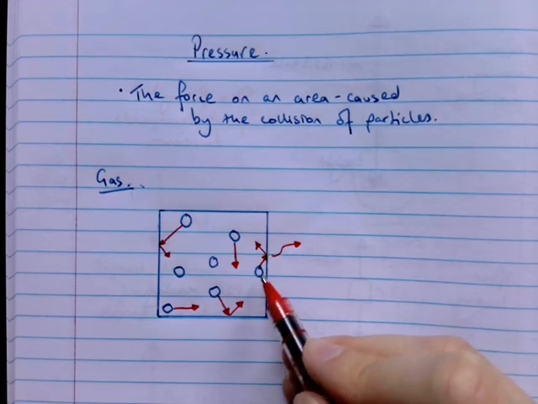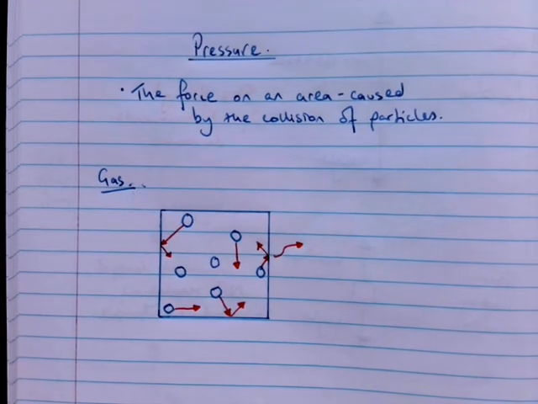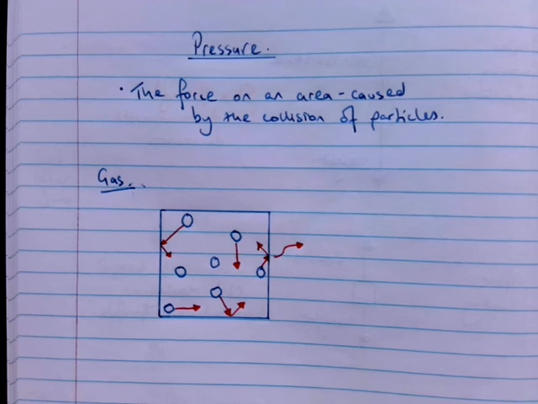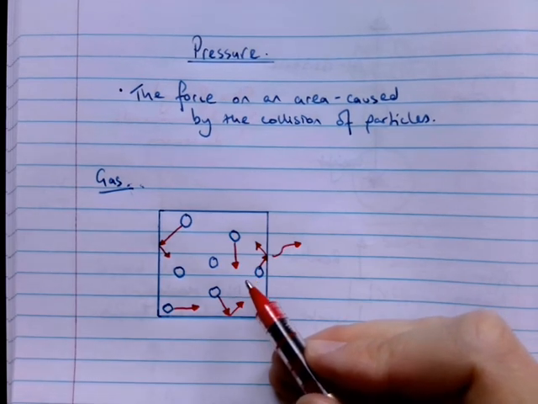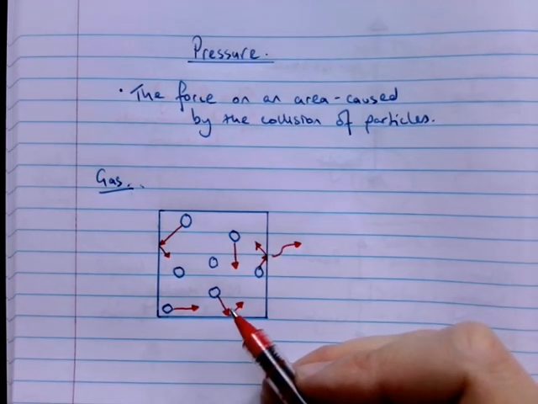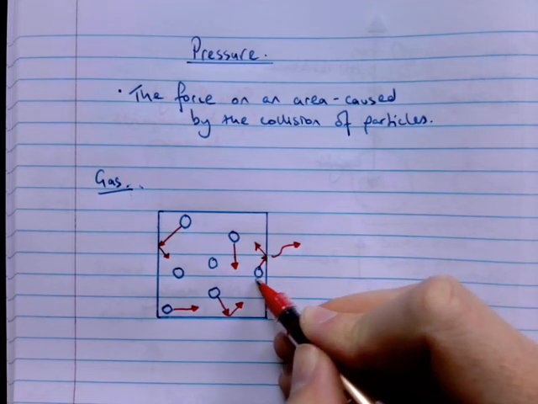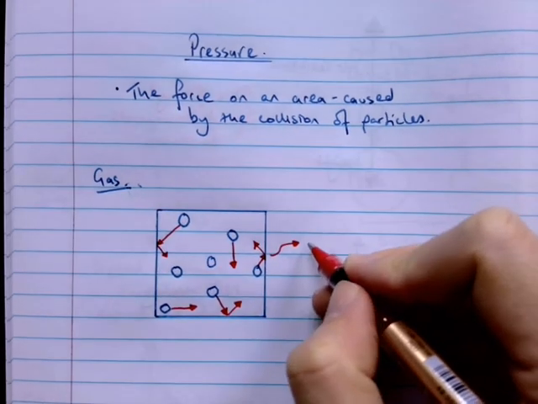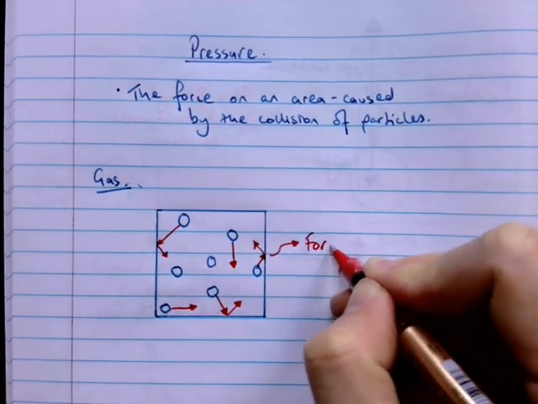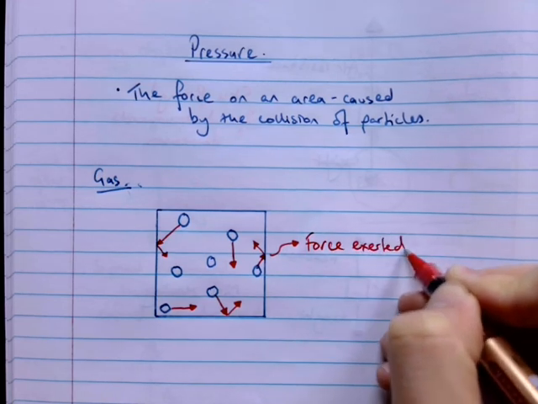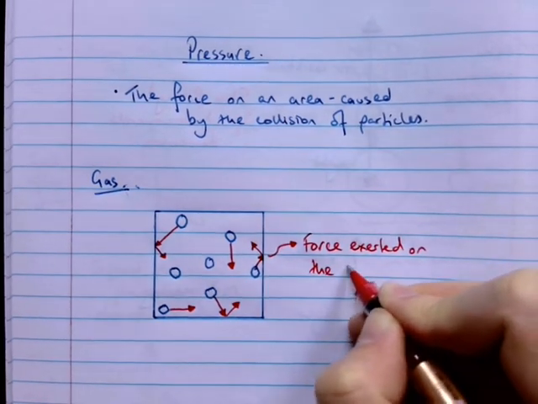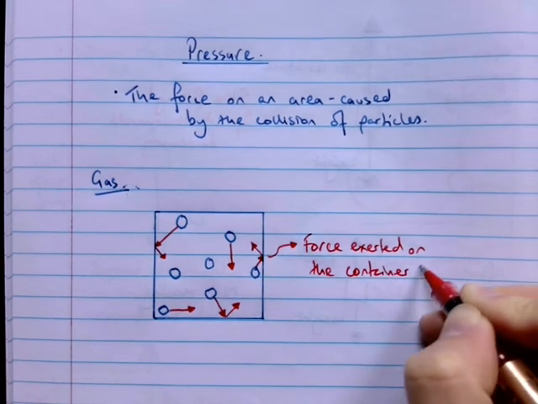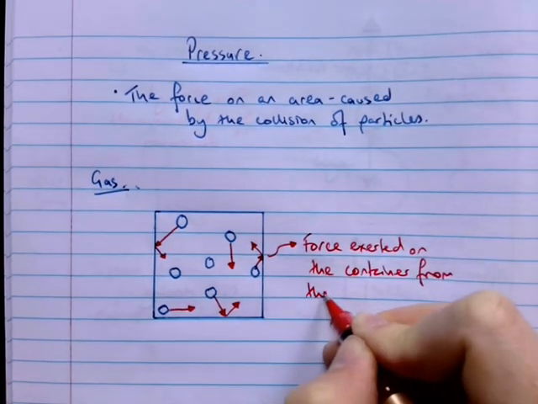Okay? Now that's just like if you imagine you have a tennis ball in your hand and you throw the tennis ball at the window in your room. Okay, it's going to bounce off the window. But if you throw it hard enough, it's going to go through the window, isn't it? And that's because there's a force from the tennis ball onto the window. And in the same way, there's a force here from the particle onto the side of the container, all right? So there's a force exerted on the container from the collision of particles.